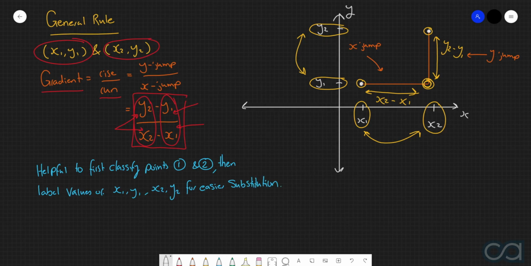And then the final thing I'm just going to quickly make mention of about this type of calculation here is that 99.9% of the time, if you get an answer which is a non-integer, always leave your answer as a fraction. We tend not to work with decimals when we're calculating gradients just because they do tend to make things a little bit harder. So always leave your final answer, if it's a non-integer value, as a fraction in simplest form.